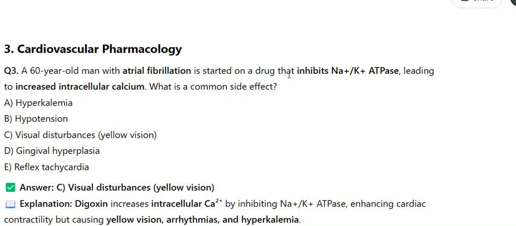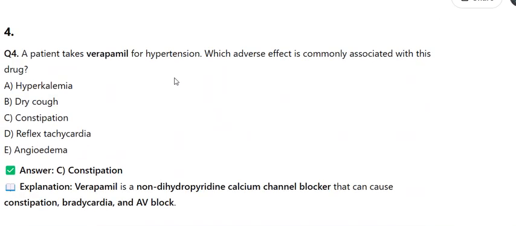and hyperkalemia. Q4. A patient takes verapamil for hypertension. Which adverse effect is commonly associated with this drug? A. Hyperkalemia, B. Dry cough, C. Constipation, D. Reflex tachycardia, E. Angioedema. Answer C. Constipation. Verapamil is a non-dihydropyridine calcium channel blocker that can cause constipation, bradycardia, and AV block.